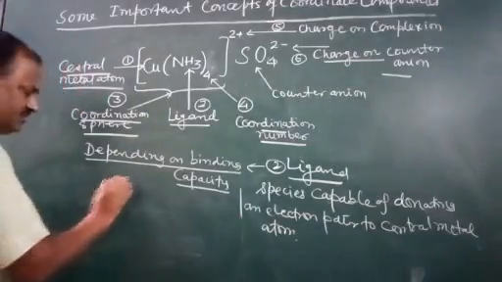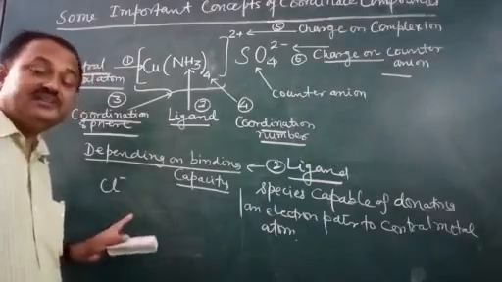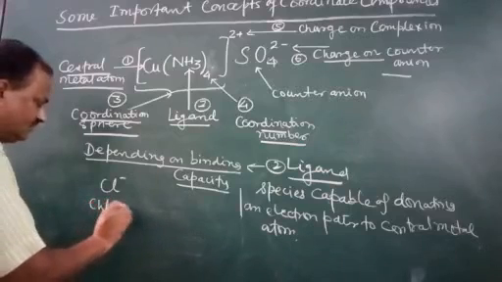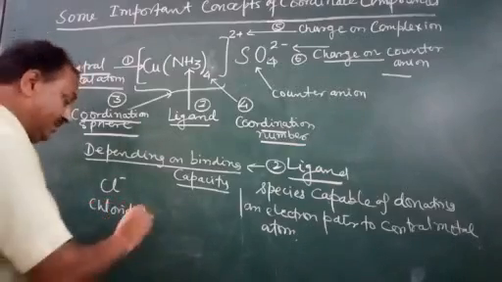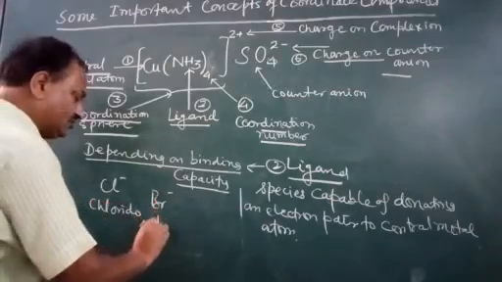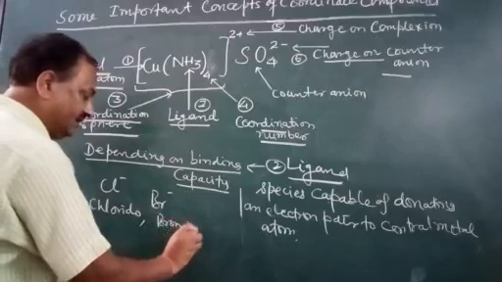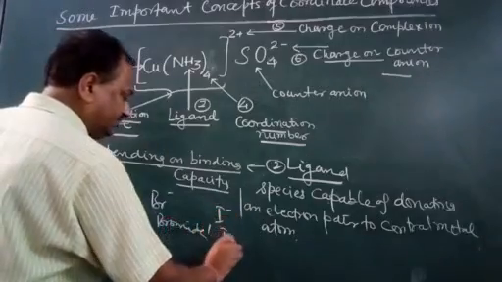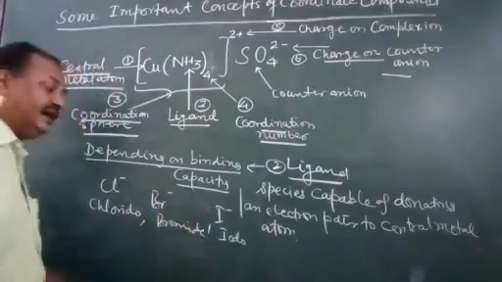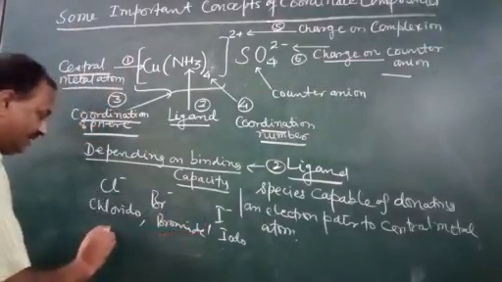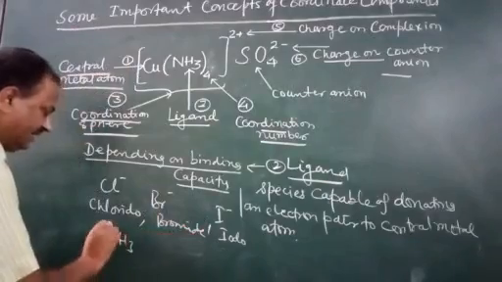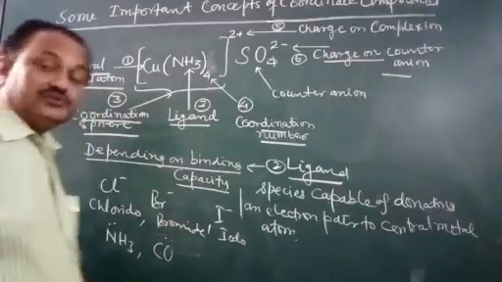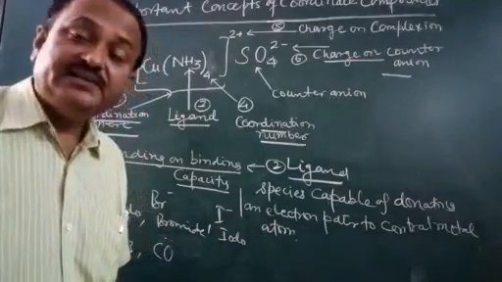See this Cl minus, it is not called chloride, it is called chlorido. But this Br is called bromide, it is not called bromido. Then I is iodo. They are monodentate. Similarly, NH3 is amine and CO is carbonyl. So they are monodentate ligands.